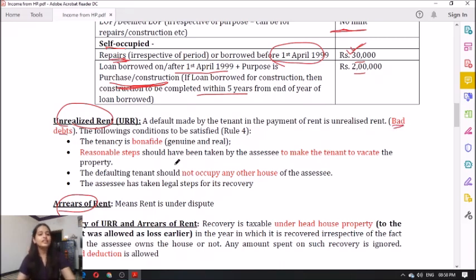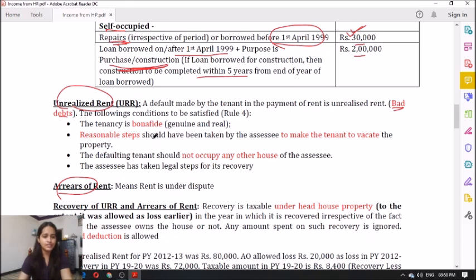So, for classifying the unrealized rent, four conditions should be satisfied. The tenancy should be bona fide. Reasonable steps should have been taken by the assessee to make the tenant vacate the place. The defaulting tenant should not occupy any other house property of the assessee. And the assessee should have taken legal steps for its recovery. If these four conditions are satisfied, you can classify this as unrealized rent.